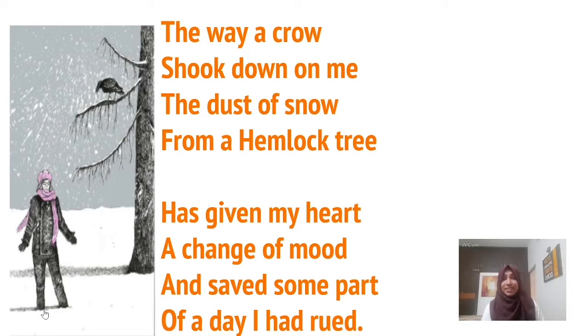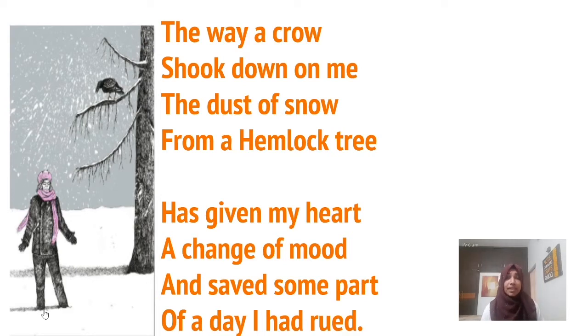The poet says, once he was in a sad, depressive mood, and at that time he came out from his house. It was the winter season, and all the trees and houses were covered with snow. In that winter season, he came out because his mood was very sad. He was in a bad condition. He was very sad. And at that time he sat under a hemlock tree.